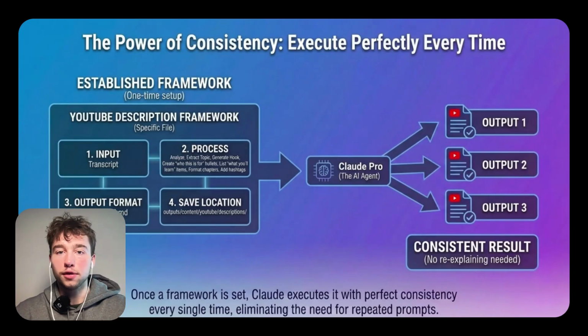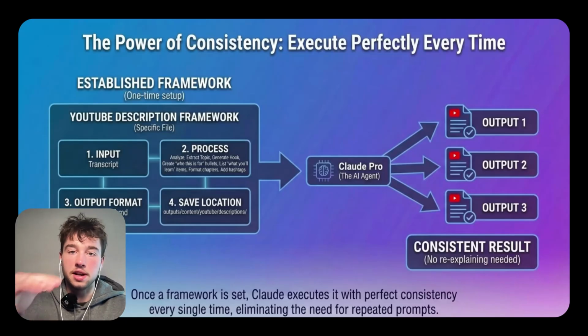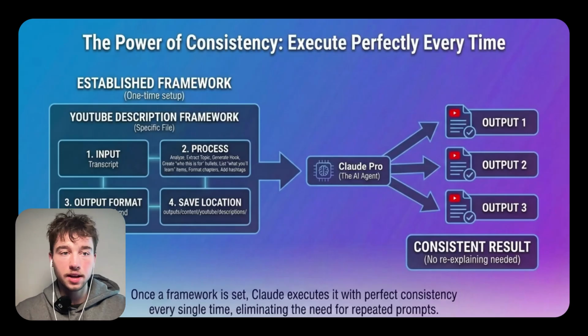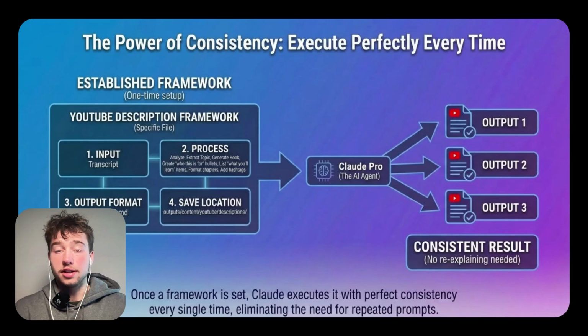So you just make the framework once, and then you input the transcript, and then the AI is going to analyze everything, extract it, output it, and then save it to a location. So it's going to be the same consistent output every time. With ChatGPT, with any other agent platform, if you're not prompting it correctly, you're going to have to re-explain yourself, and it's not going to be the exact framework and wording that you want it to be, and you're going to have to be more hands-on trying to edit it and optimize certain things within it. So Claude literally executes it with perfect consistency every single time.